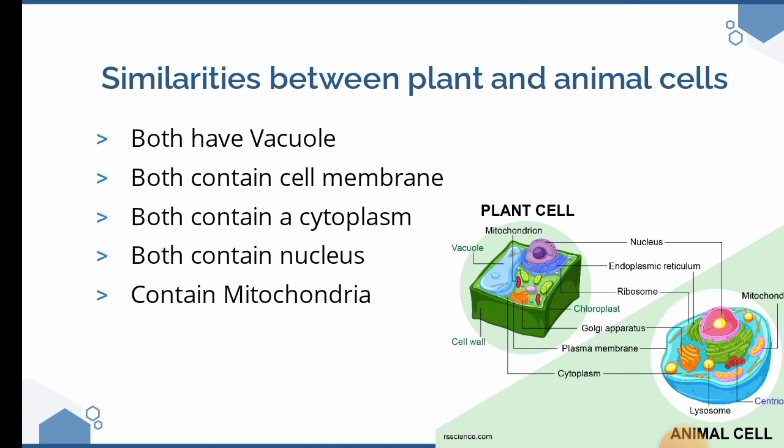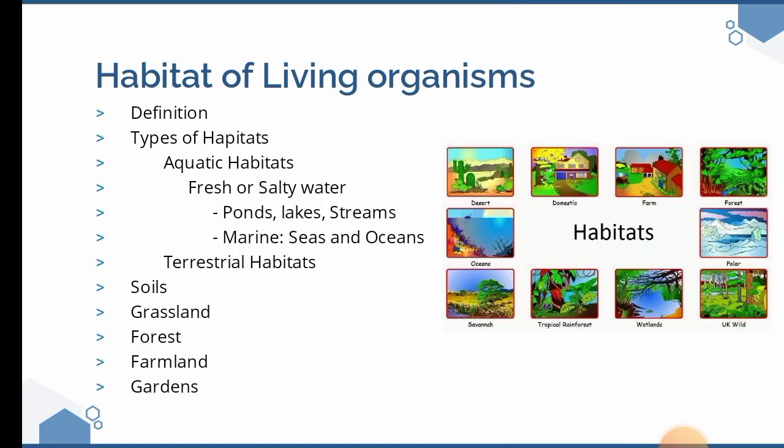Let us now take the habitat of living organisms. As defined, a habitat is the natural dwelling place of an organism, and habitats are of two types. We have the aquatic habitat and the terrestrial habitat.